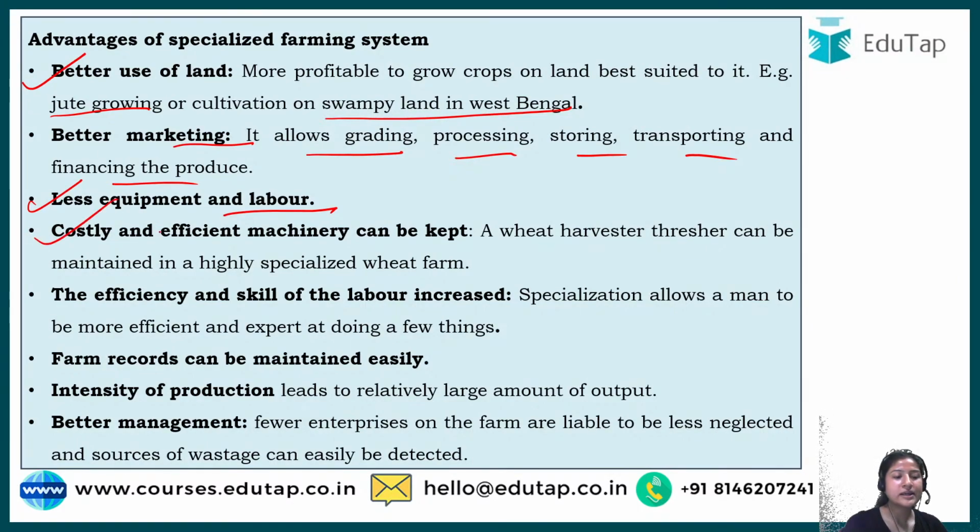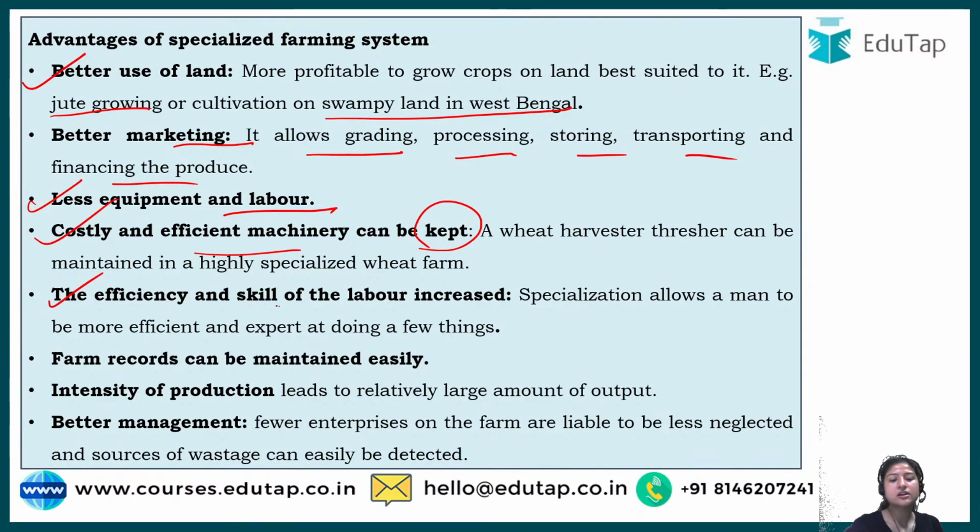Costly and efficient machinery can be kept, because we are growing only one type of crop. The farmer can invest in costly machines, because if he is growing 2 or 3 crops, he would think he is getting only this much revenue from that farming system, so why should he invest more? But now, because he is doing the same farming, he can invest in that costly machine, which would help him time and again.